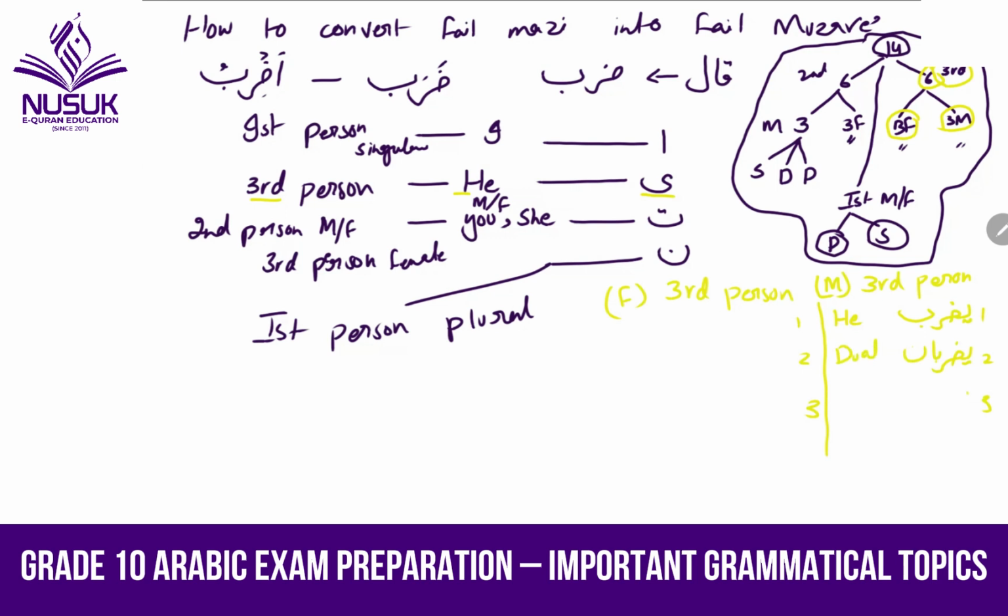And yazribuna. Fail muzari is a little lengthier than fail mazi, because fail mazi has a short word like zoraba, zorabu. You just have to add alif within that.